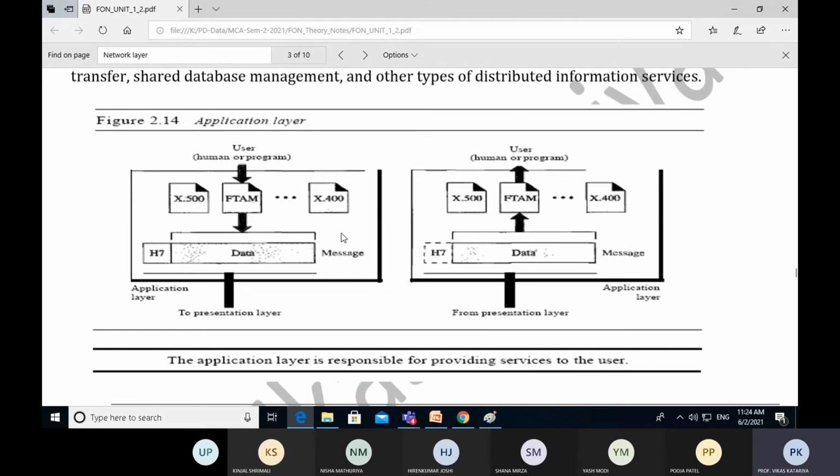So if we summarize everything, we started our discussion with the physical layer, then data link layer, then network layer, then transport layer, then session layer, presentation layer, then application layer.